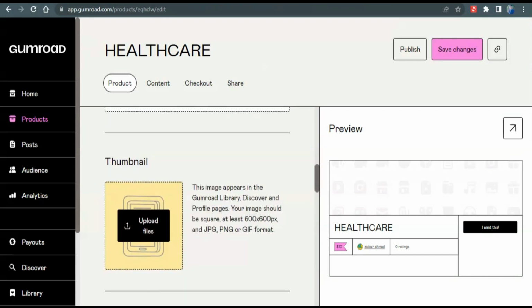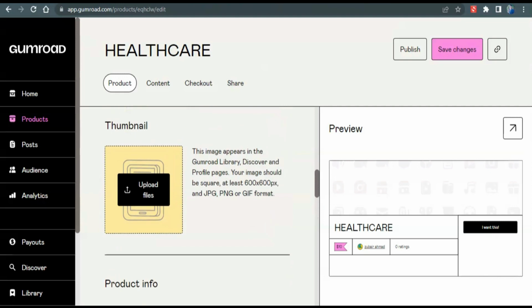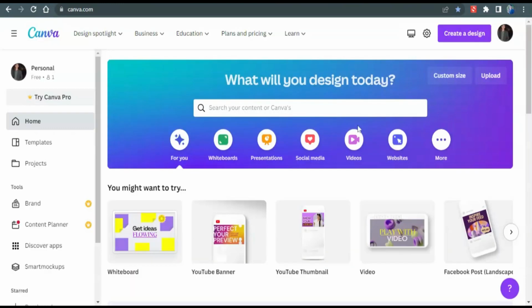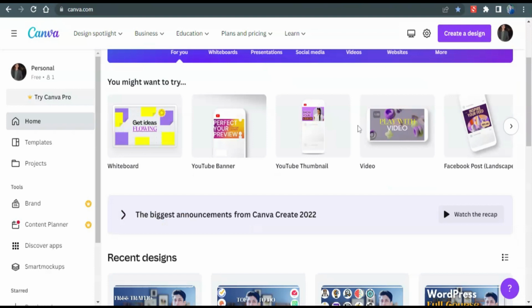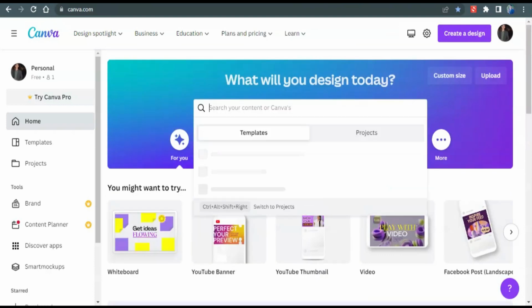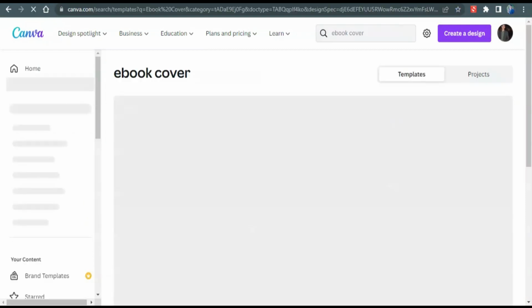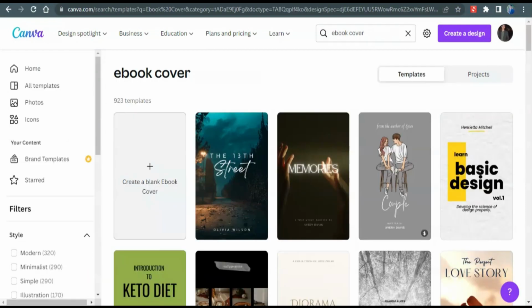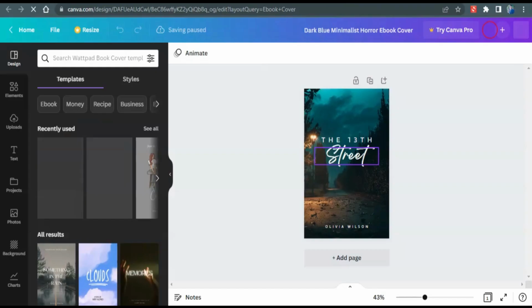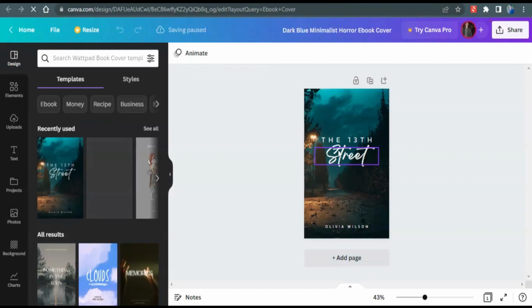So if you don't have a cover photo, just head over to canva.com, and you can use this website to create different types of thumbnails and ebook covers, etc. Just search for ebook cover and click on ebook cover, and then here tons of free templates are available which you can use. So for example, I am going to select this first one. Then you can edit this, you can customize this as well.